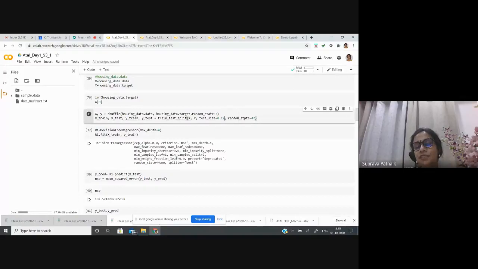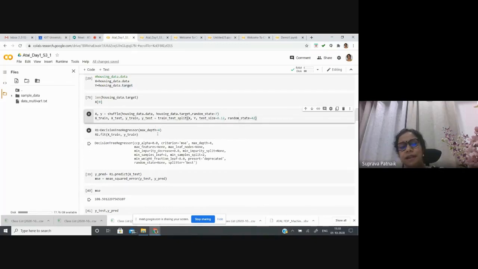Next comes the random state. See, everything, how it is getting selected, how it is getting shuffled, we have to fix so that there are equal statistics of data, not amount, equal statistics of data in the training set and the test set. So the random state keeps that distribution fixed. Suppose again and again I'm executing this code, if I have this random state defined, then I'll get the same set of data. Okay, so then it is simple.